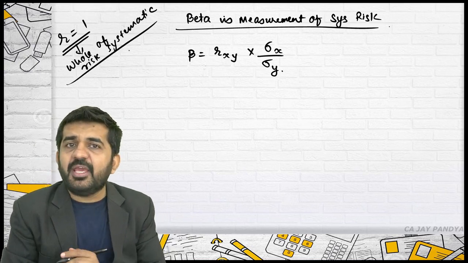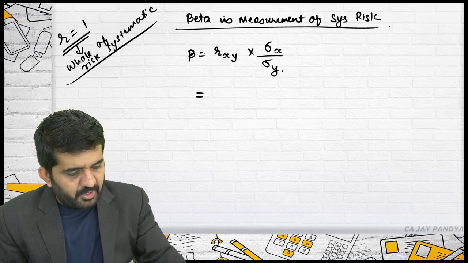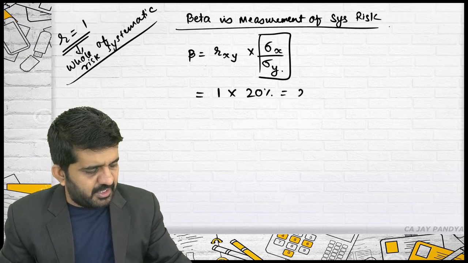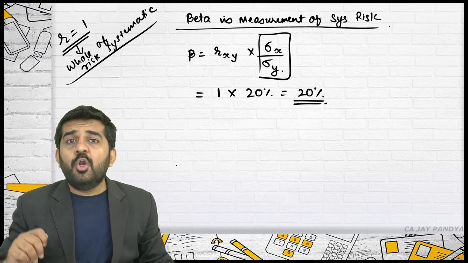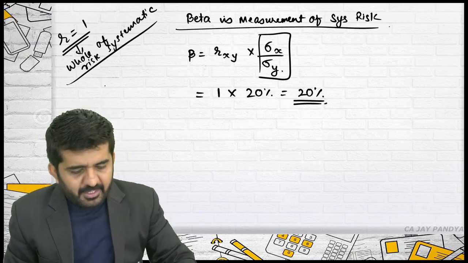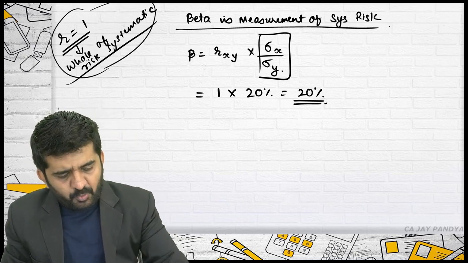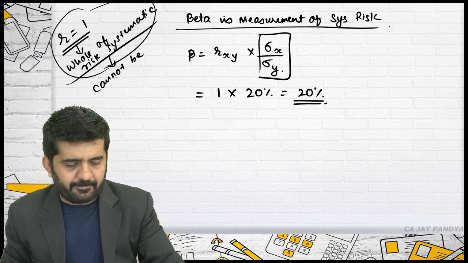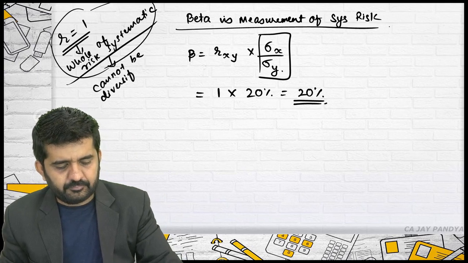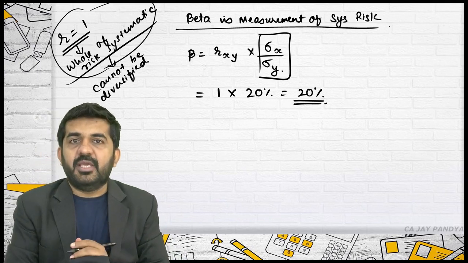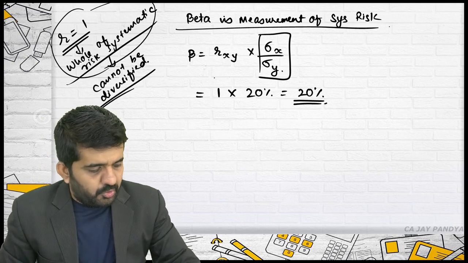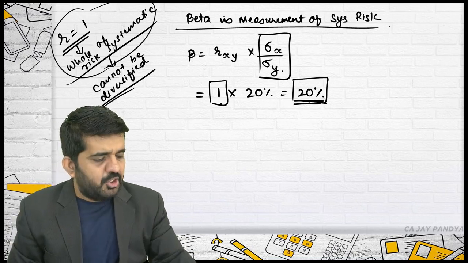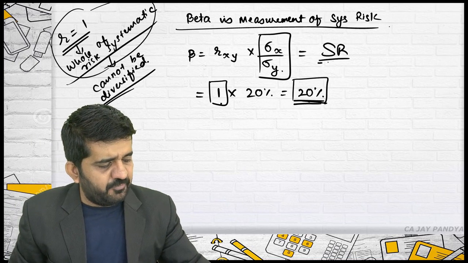If R is equal to 1 and this answer is say 20%, the whole of the 20% is beta. Can it be diversified? It cannot be diversified. The whole of the risk is systematic. So the whole of the risk cannot be diversified if R is equal to 1, as proved in this formula. So beta is a measurement of systematic risk.